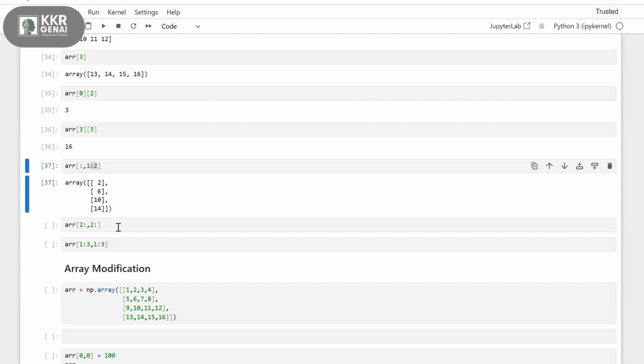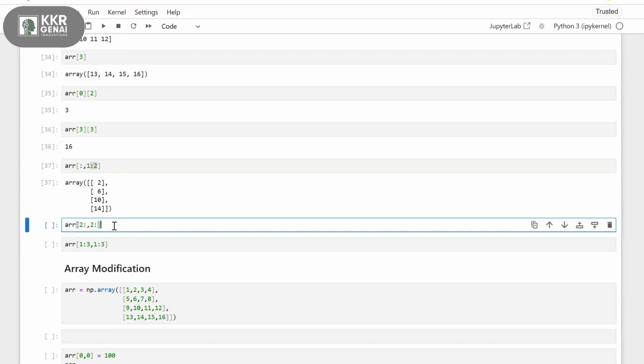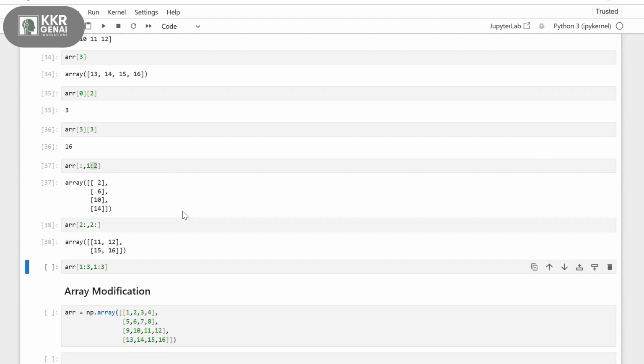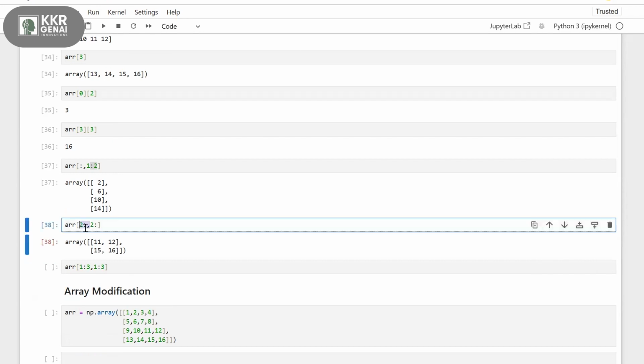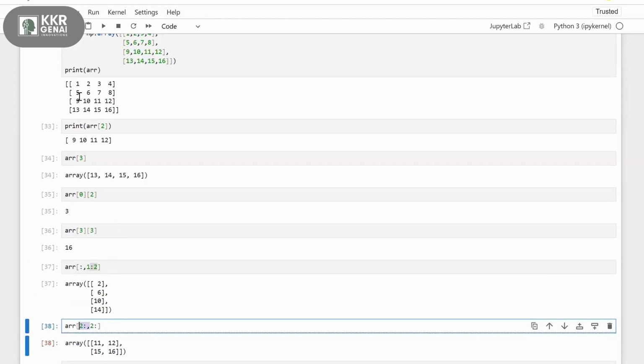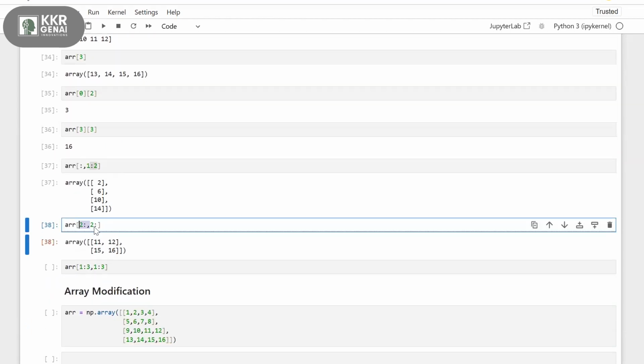Let's see another similar example. 2 colon, comma, 2 colon. First, before the comma, we have 2 colon. That means from row 2 to the end. Before the comma, it represents the rows, right? So for rows, I'm giving 2 colon, from row 2 to the end. And then for columns, 2 colon again. That means from column 2 to the end. So we get a 2 cross 2 array here.